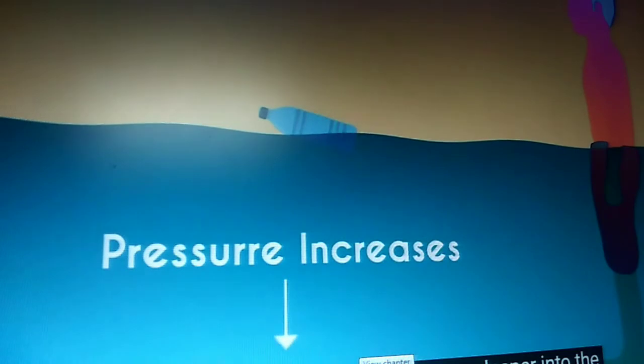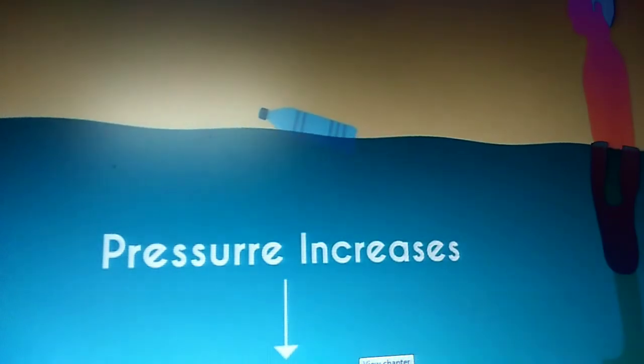So the upward force increases with the depth. Why? Since the pressure increases.